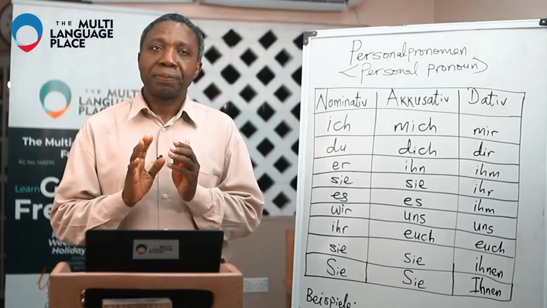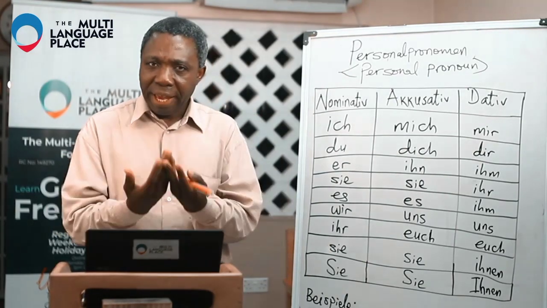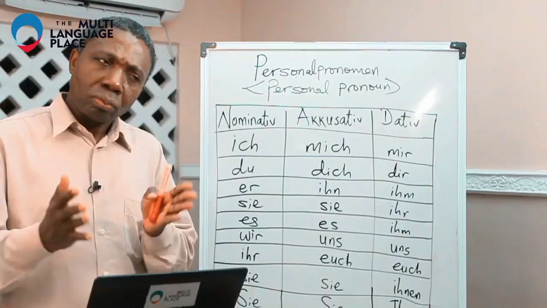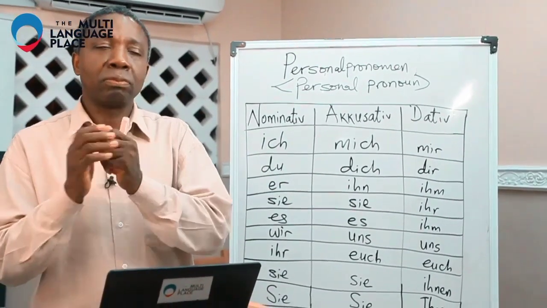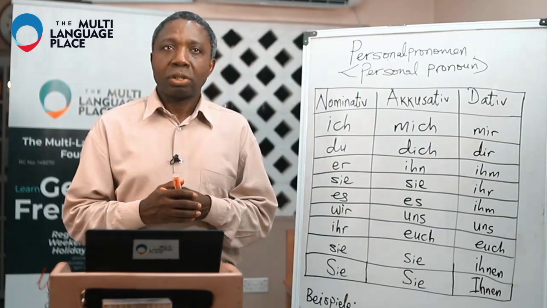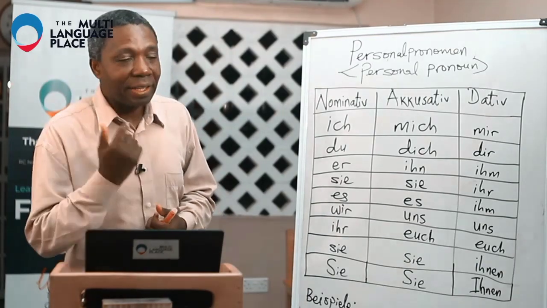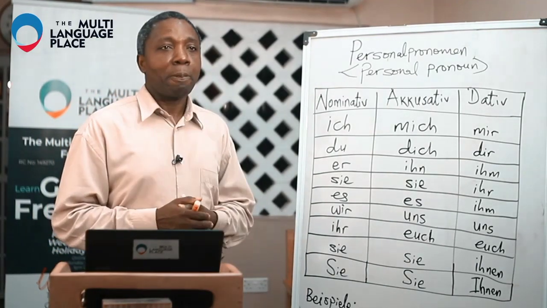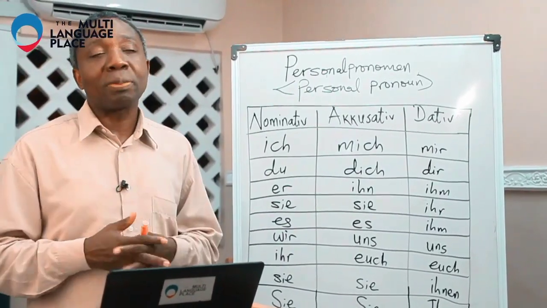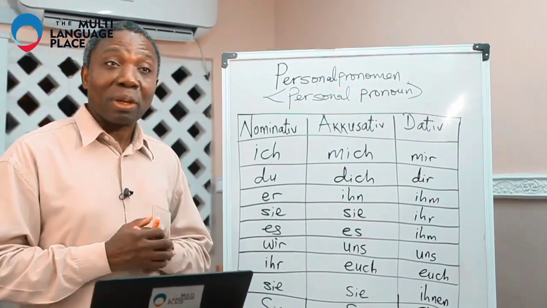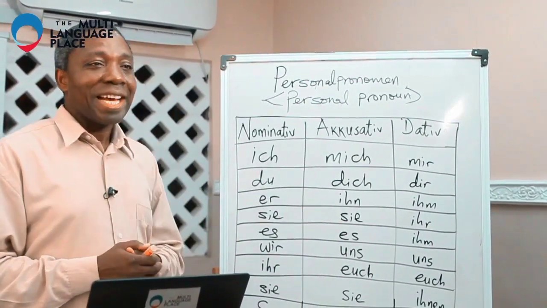Know fully well the meaning of pronoun. A pronoun is there to replace a noun. Pro means for noun, to replace a noun. Instead of repeating the noun over and over, we make use of a pronoun. That's why the pronoun is very important both in German and in every other language. But in German, it has a little bit of peculiarity because of the cases, and that is the area we need to pay special attention to.